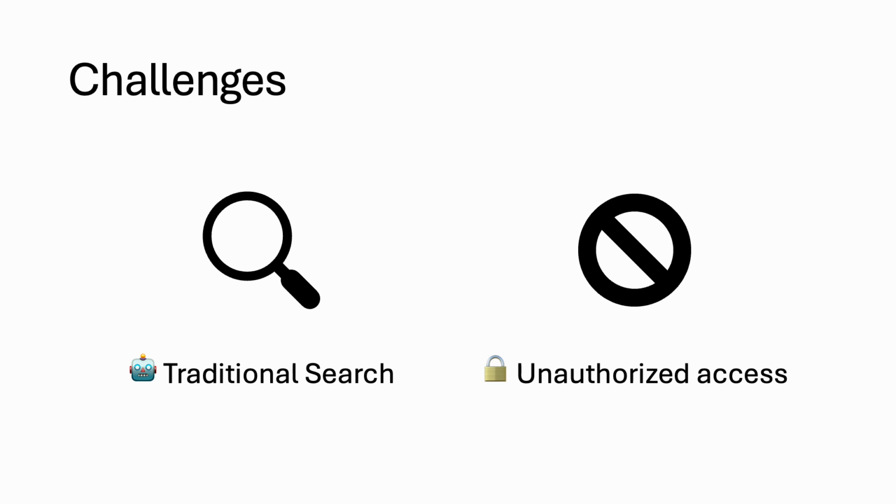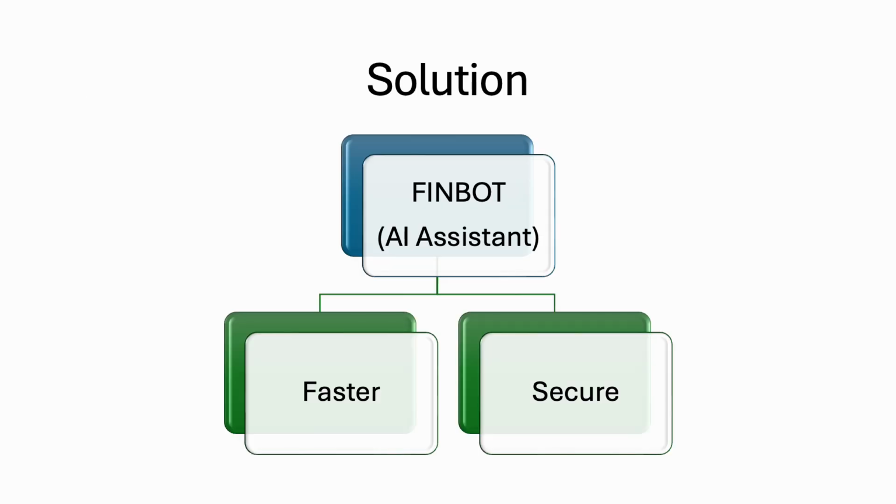So for that, they wanted a solution, and the simple solution is Finbot. Finbot is an AI assistant where the employees can query their questions in simple English, which is also called natural language in terms of AI, and it is secure. Secure means that if an HR employee tries to search for a financial document, they can't access that. And a finance person who wants engineering information, which is not needed, can also be blocked. We can make them secured for each domain separately.